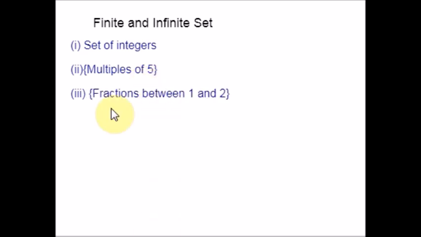Next example is fractions between 1 and 2. So if you draw a number line and plot the points 1 and 2, you can easily count the numbers in between, all the fractions in between 1 and 2. Am I right? Therefore, this is a finite set. Next example is number of people in India. Yes, obviously we can count the total population of India. So this is a finite set.